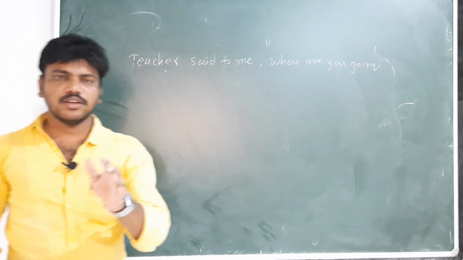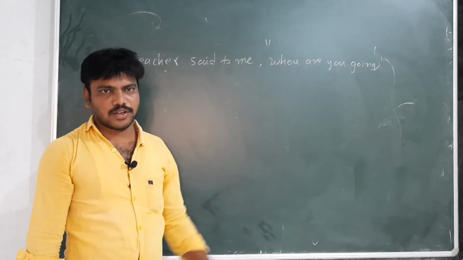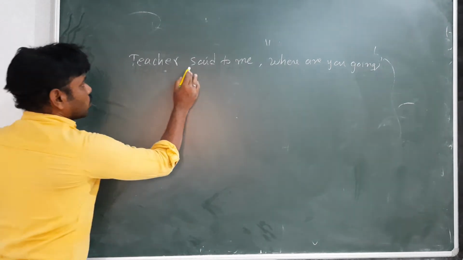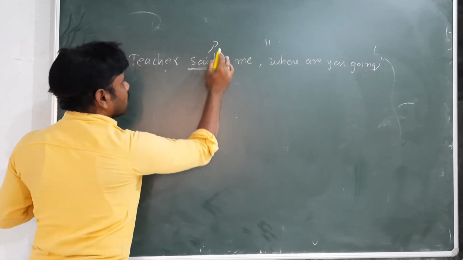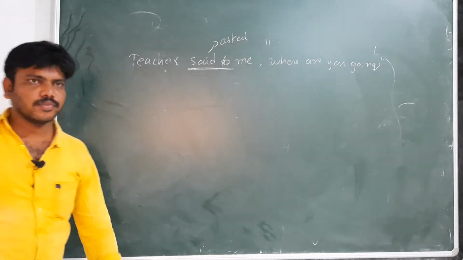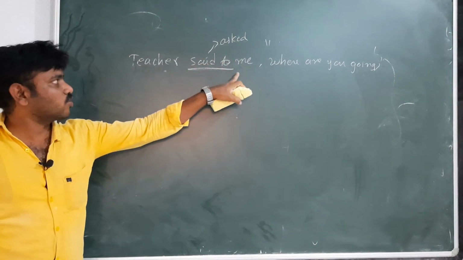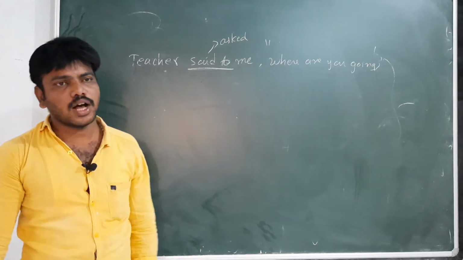Now listen carefully how to change. First, "said to" will become "asked." First step is what? "Said to me" will become "asked." In an interrogative sentence only, "said to" will become "asked."